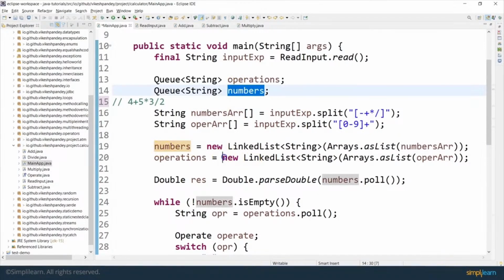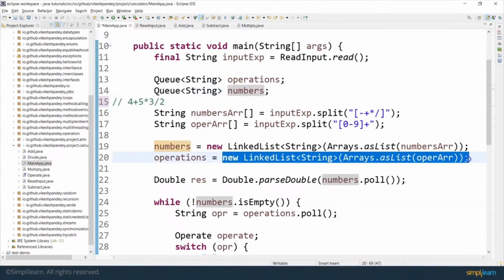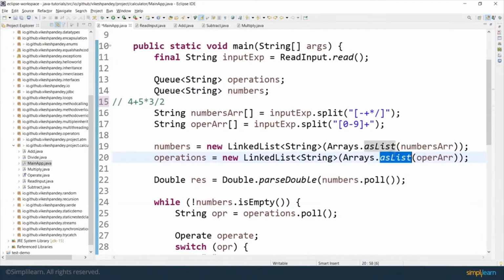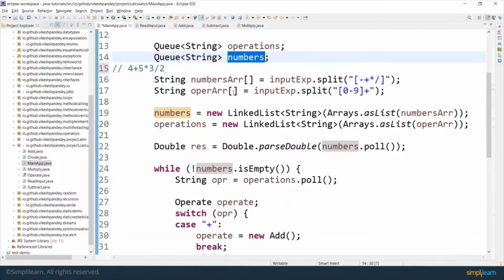I do exactly the same thing for the operator array as well, converting it into a generic list, converting that generic list into a linked list, and then storing this linked list as a queue. So I have an operators queue and a numbers queue. Both of them have been stored into a queue now.